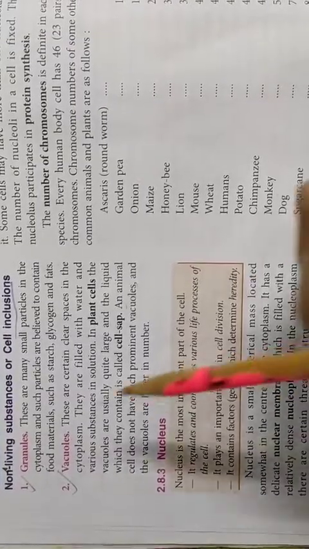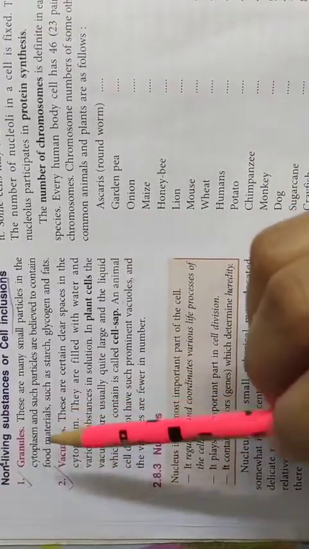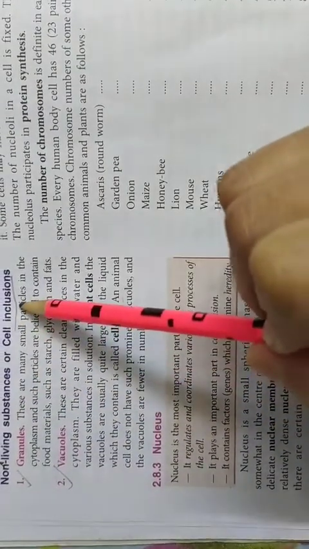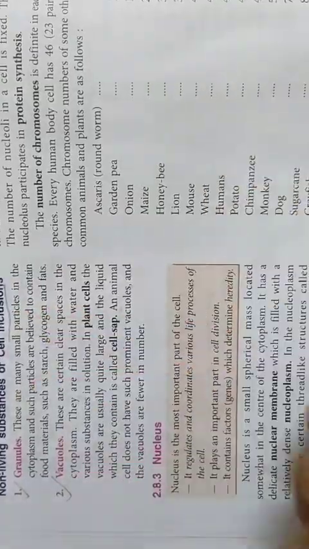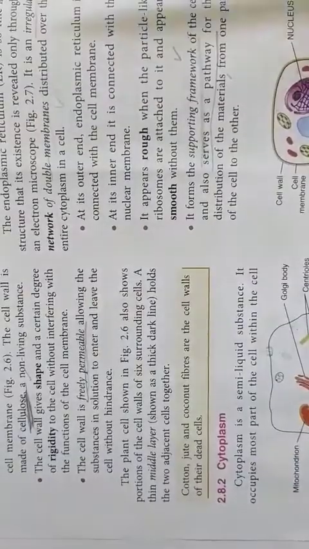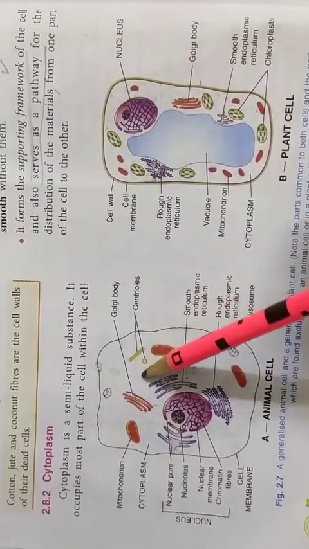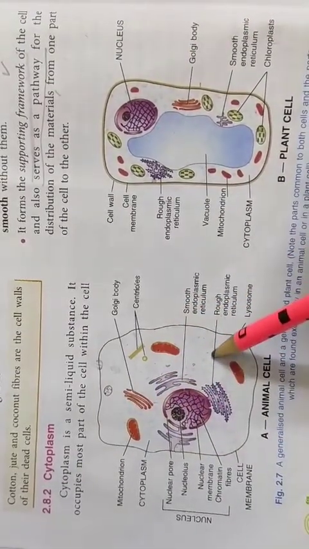Okay, students, now let us continue. So, we have to start with the last topic. This is non-living substances or cell inclusions. Apart from these living cell organelles present inside the cells, you will also observe that there are certain non-living substances.